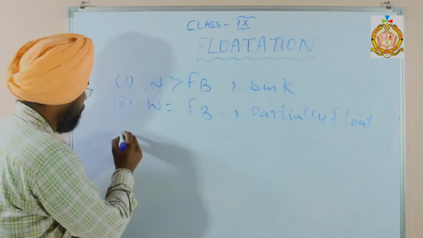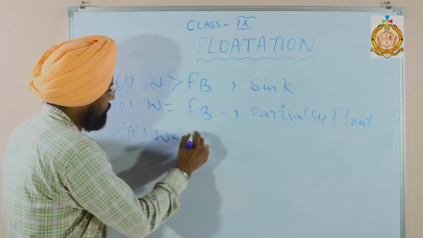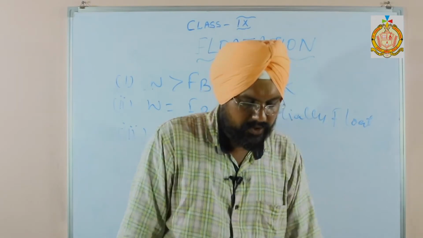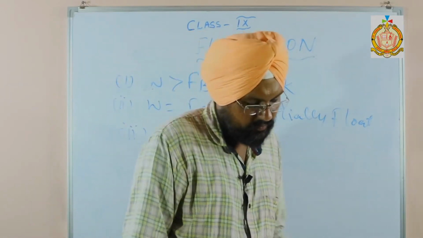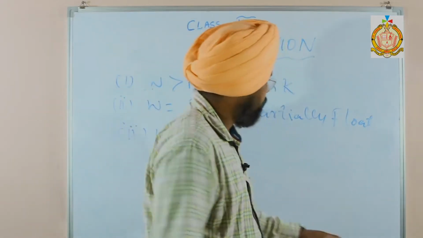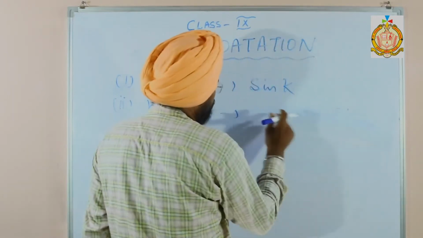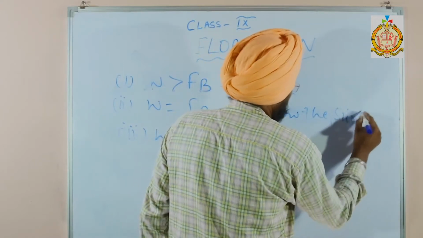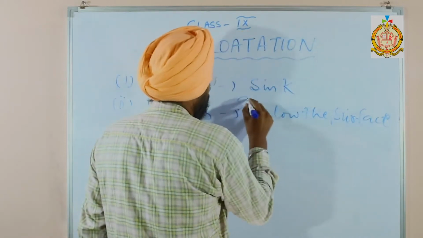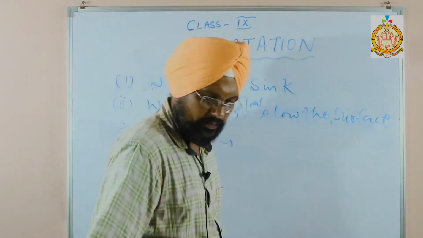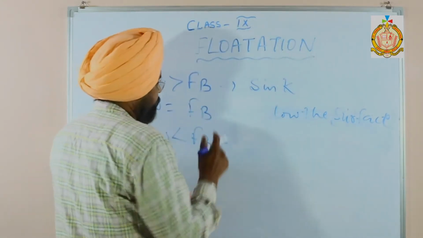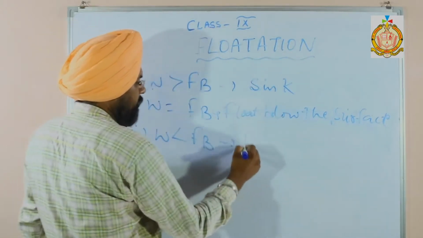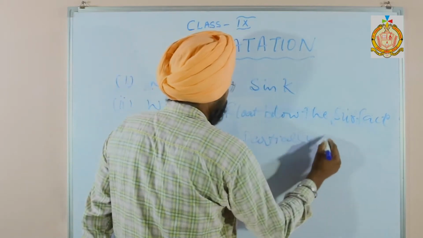And the third case: when the weight is less than the upthrust, the body will float just below the surface, and here the body will partially float.